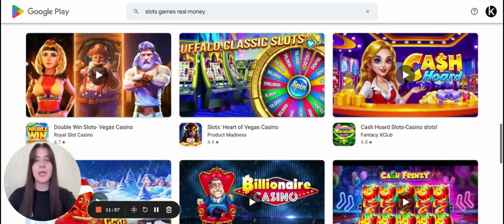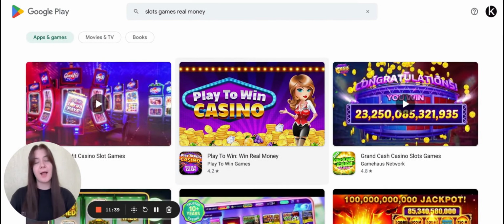And in such a way, the Google Play or App Store algorithm understands that the position should be increased as the application started to get more traffic. And in such a way, we can already work with organic traffic or with ASO traffic, as it is called in traffic arbitrage.